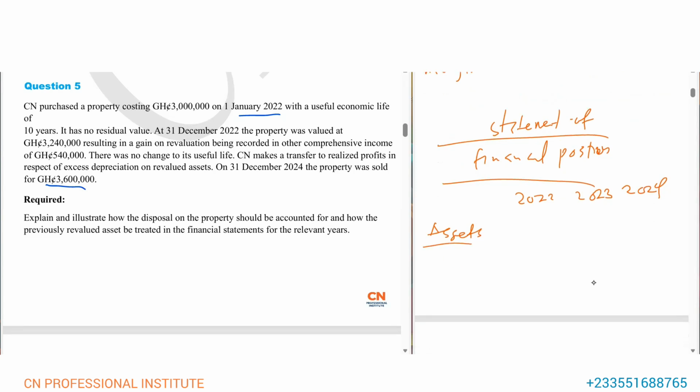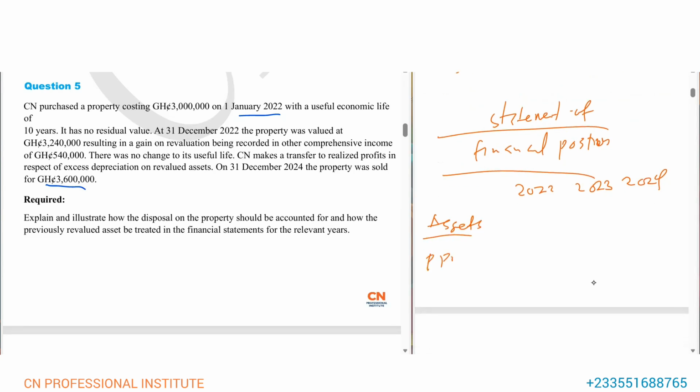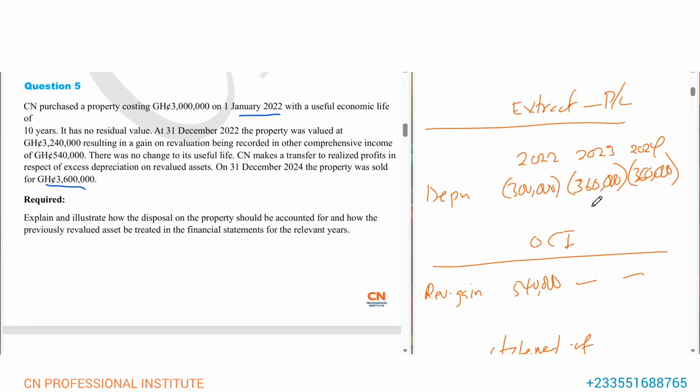We start with non-current assets. Don't forget, PPE is a non-current asset. For 2022, we are going to use the closing revalued amount, which is 3,240,000. Then 2023 is 2,880,000, the carrying value, we have it here.